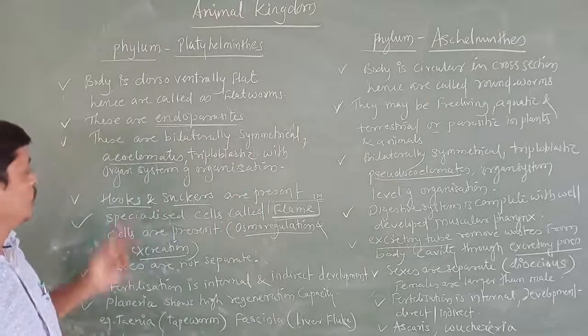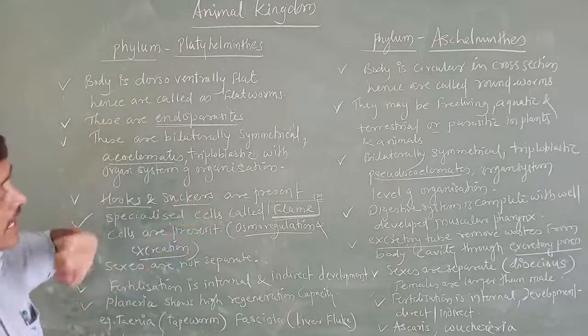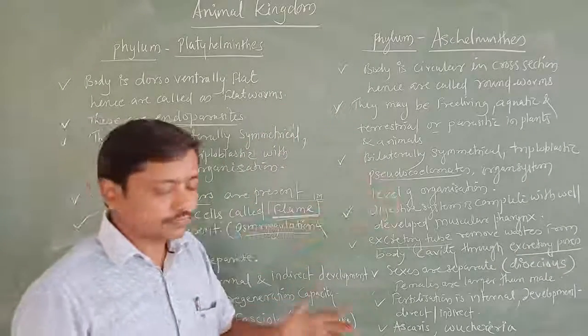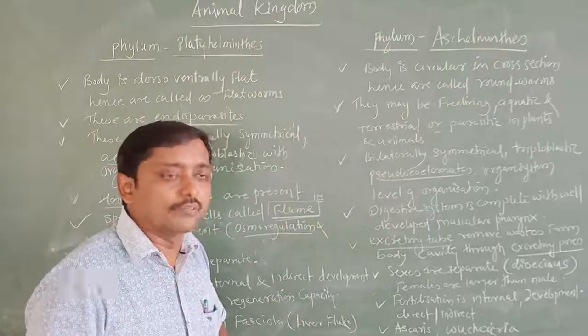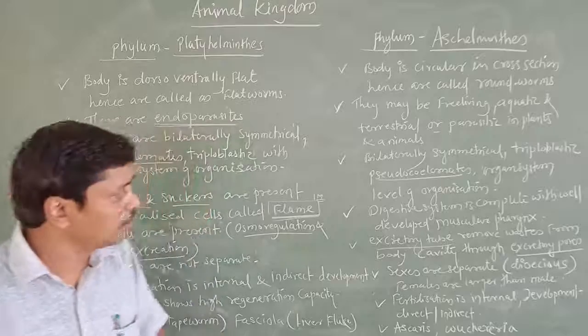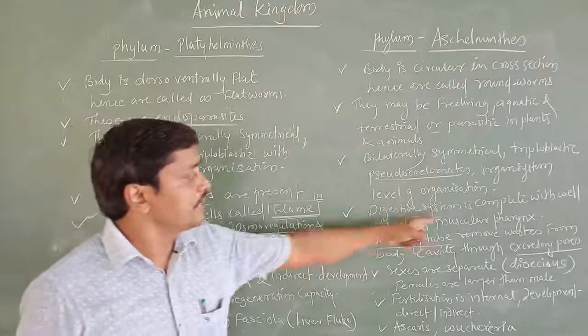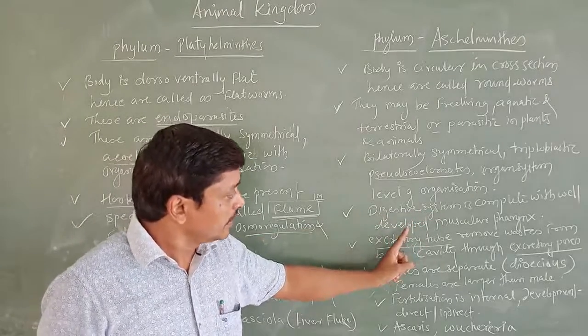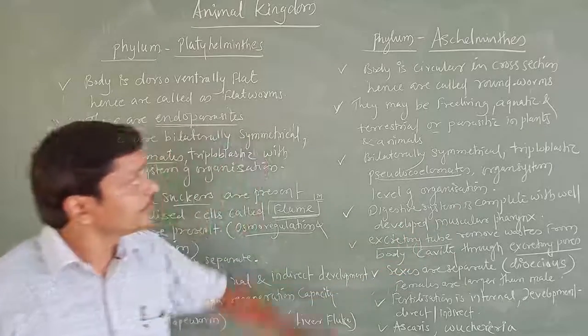Now the next one, hooks and suckers are present in Platyhelminthes. Here there is no hook. It means if they are parasites, they are going to have hooks and suckers. Digestion is complete with a developed muscular pharynx in Aschelminthes.